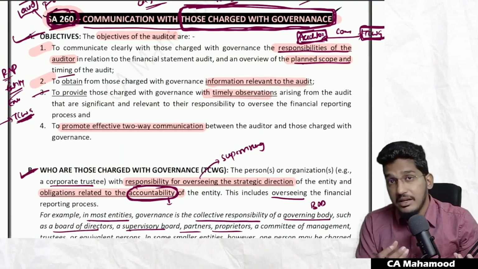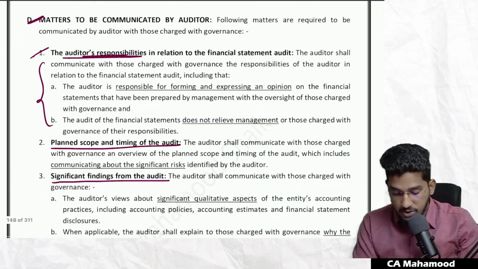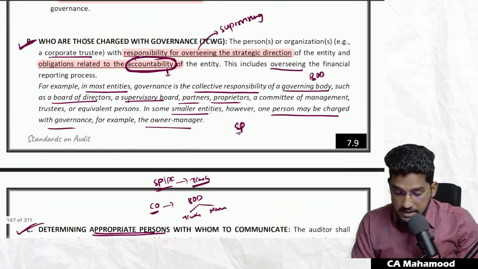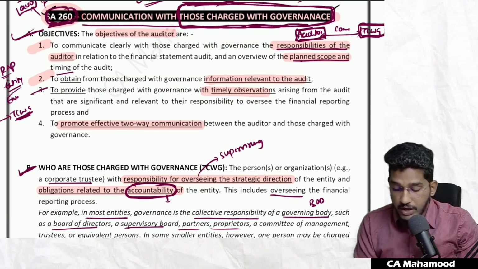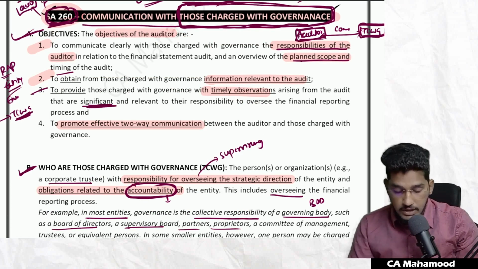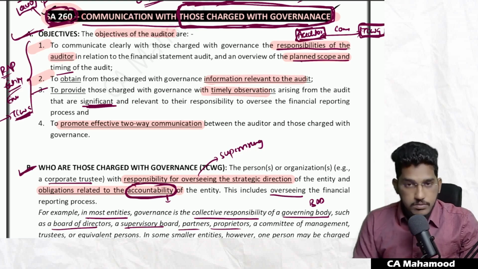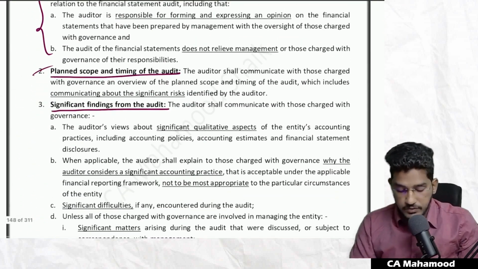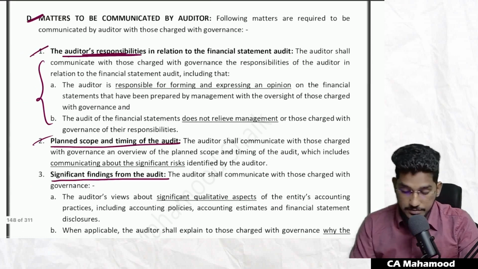Sir, what do I have to communicate regarding planned scope and timing? That they have tried to elaborate here in the second point. Next, if you see in the third objective, they told you are required to communicate with those charged with governance your significant findings. Sir, which significant findings do I have to communicate? Nothing but whatever they have told in the objectives, they are trying to elaborate here. So let us try to understand that in a detailed manner.